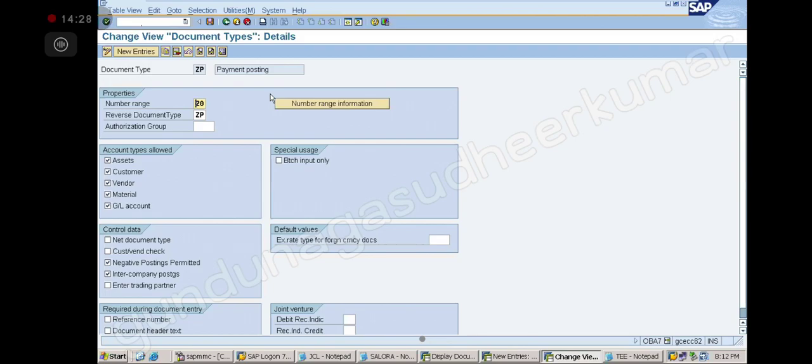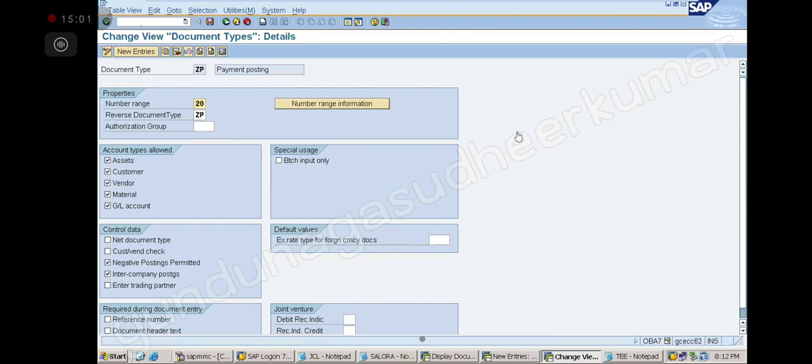Understand? For this also we need to create number ranges. Of course, yes, correct. Without a number range it cannot post, na, you have to create. So when we are creating a new entry, we need to type in that ZP while creating the automatic APP. No, you are not understanding.